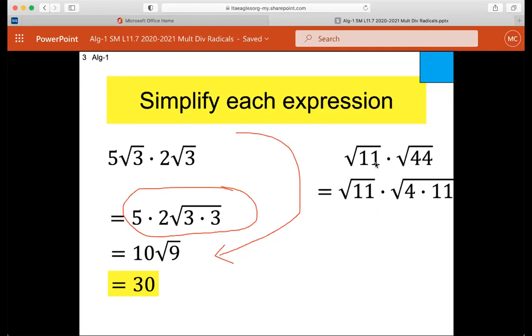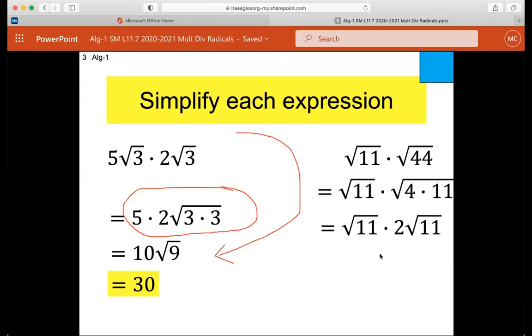If instead I take each of these individually, notice in the previous one there to the left, I'm multiplying 3 times 3. There's no perfect squares in 3, but there is a perfect square in 44, 4 times 11. So to make your life easier from now on, before you multiply the 2 insides together, see if you can already simplify one. It'll just make your life easier. Square root of 4 is 2. Do you see what I did there? I simplified the square root of 44 first before I do the multiplication.